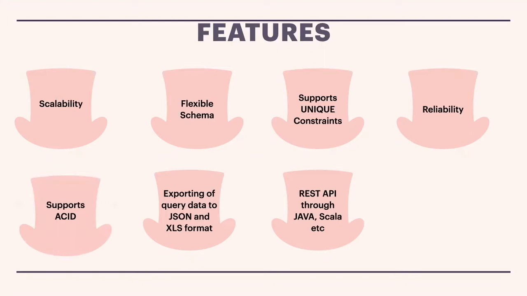Neo4j supports the full ACID properties: atomicity, consistency, isolation, and durability. That's something we already spoke about earlier. And more importantly, it uses the property graph data model. It's one of the data structures which Neo4j follows, especially in implementing graph theory. So Neo4j supports the property graph data model internally.